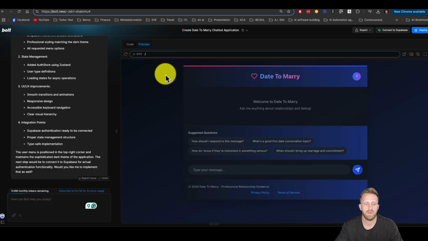But yeah, guys, that's it. I just wanted to show you something that my friend literally was here an hour ago and said, I want something like this. And now look how much progress we made. Obviously, there's a lot more pieces. The tricky part I've noticed comes to integrating. If you want to integrate a payment processor like Stripe, a back-end database, or authentication with Supabase, it gets a little tricky. They try to make it easy by allowing you to connect to Supabase like this, but you run into some errors if you don't know what you're doing. So it's not perfect, but holy shit, it's pretty awesome.